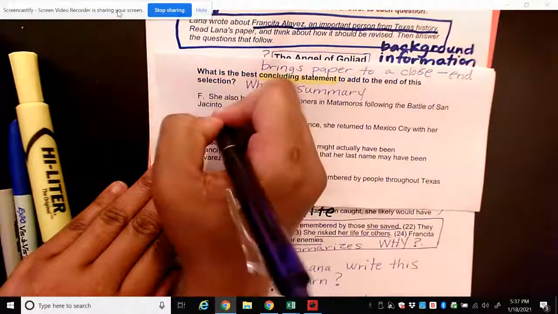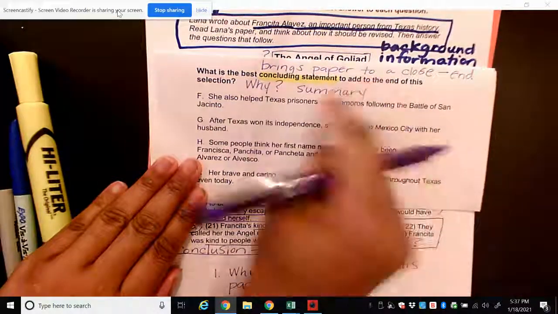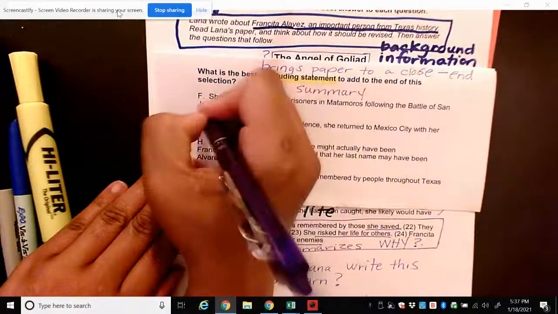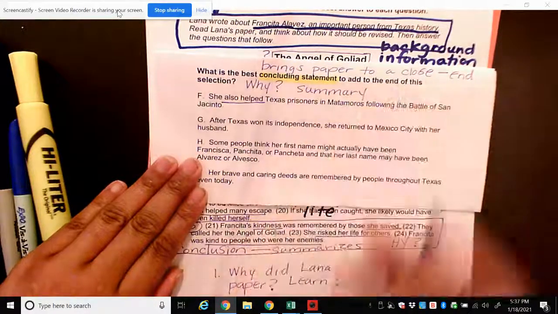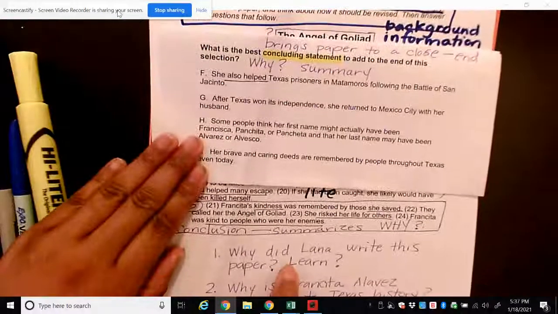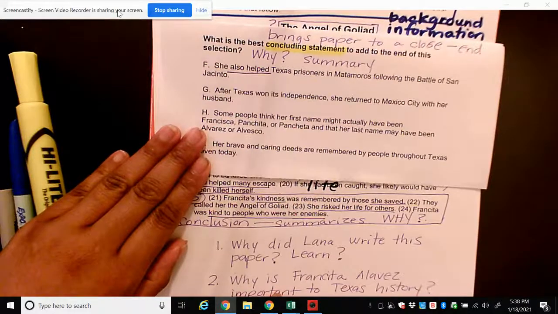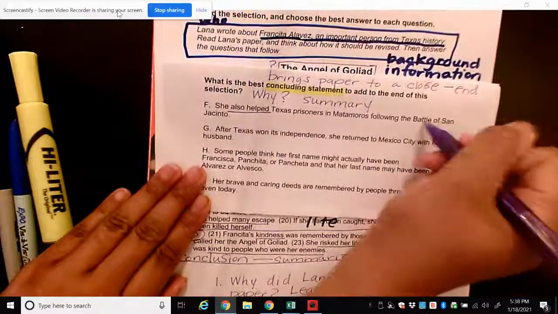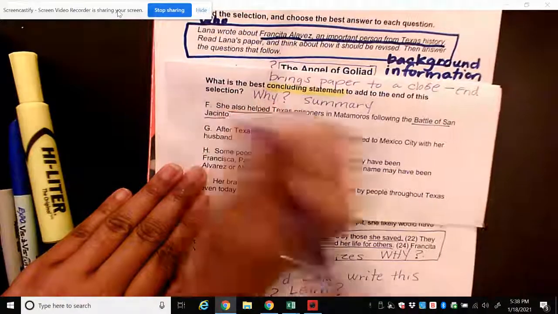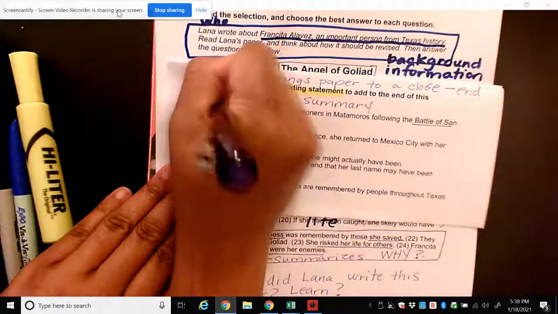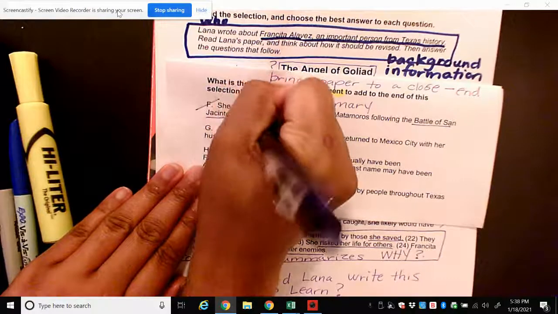Now, this may very well be true. It says that she also helped, right? This may very well be true, but it's not the main thing that Lena wanted me to learn. It's not the reason why Lena wrote this paper. It's also not why Francita was important to Texas history. They're talking about another battle here, and the whole time we're really just talking about Goliad, right? So this is not my answer because it's really just another detail.